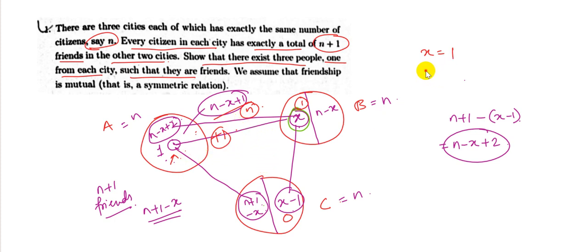So when x is equal to 1, the assumption that this group will have no friends in that group cannot be sustained, because there is no person left in this group, and therefore he needs to have n plus 1 friends from city A, but the total number of people in city A is only n. So therefore he needs to have at least one friend out here, which means there has to be at least one triangle between A, B and C.